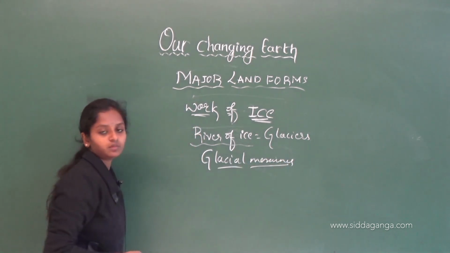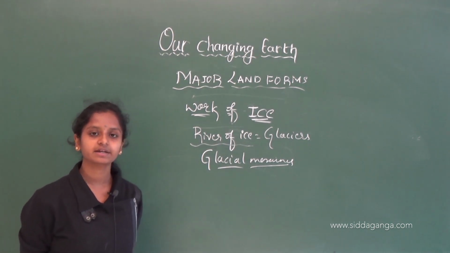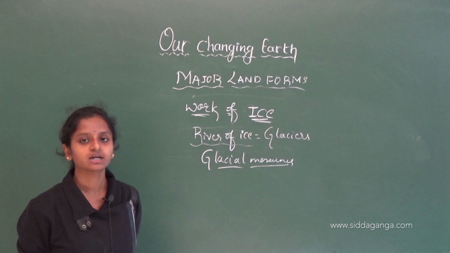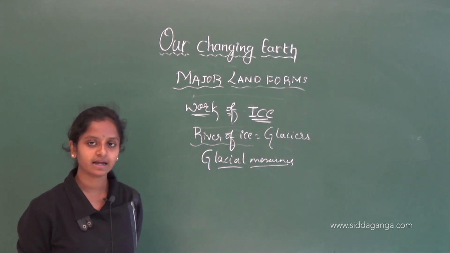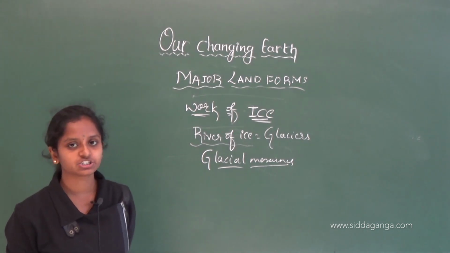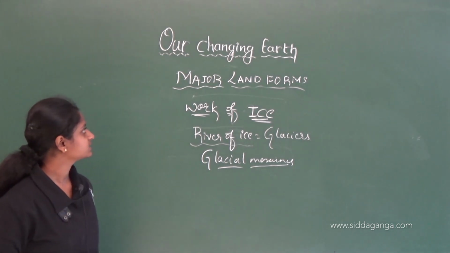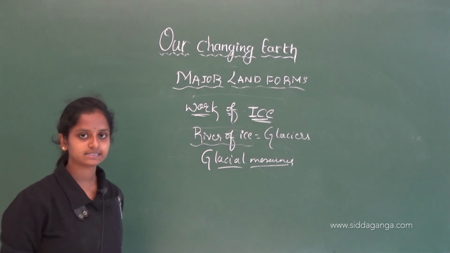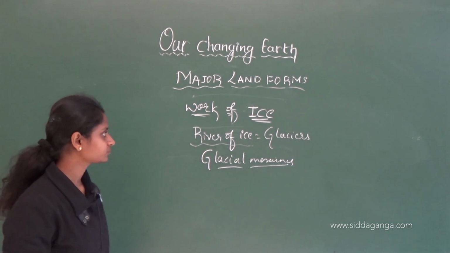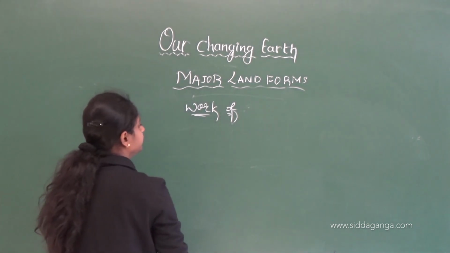See, the landforms created by these ice rivers by depositing sediments like sand, silt, clay, soil and stones are known as glacial moraines. This is about the work of ice. Now, we will see another agent, that is wind. Now, we will see the work of wind.